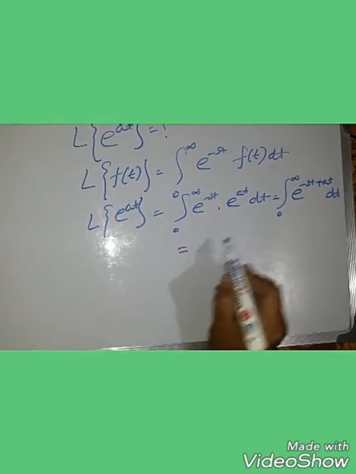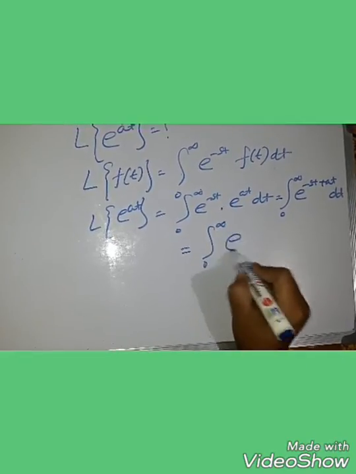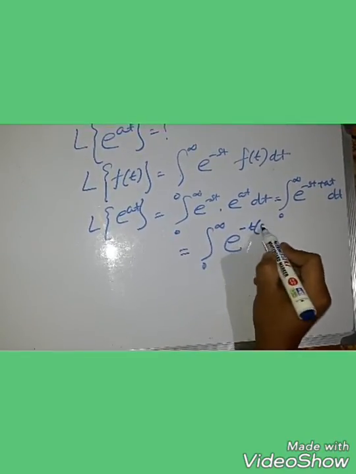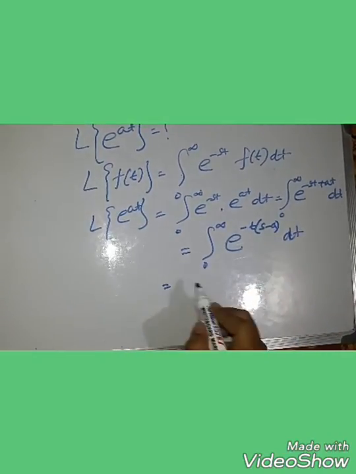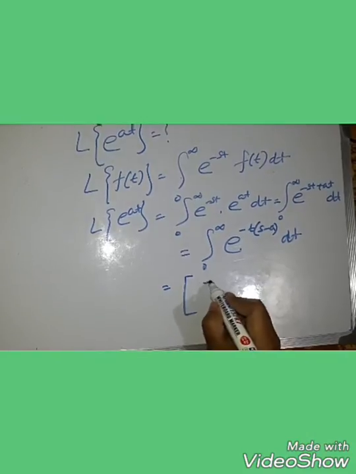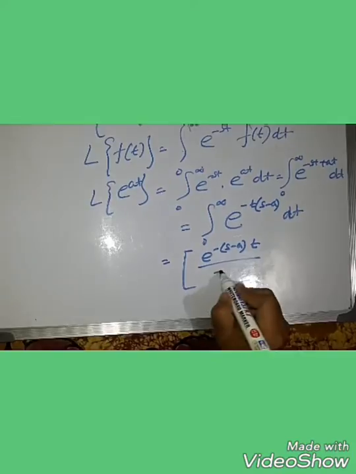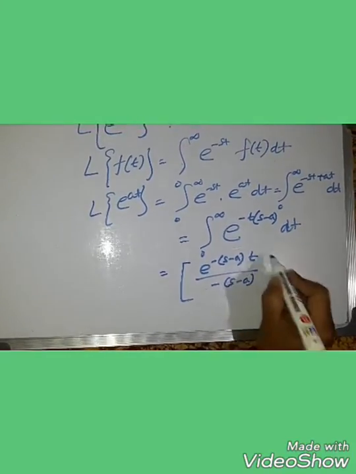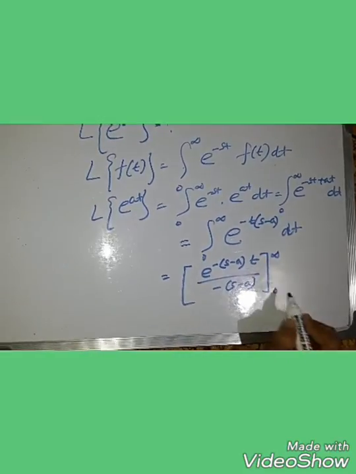Clear? Now we take common minus t from this, and we get e to the power minus (s minus a)t dt. Now integrating, after integrating we get as previously e to the power minus (s minus a)t by minus (s minus a). Clear? Range infinity to 0.